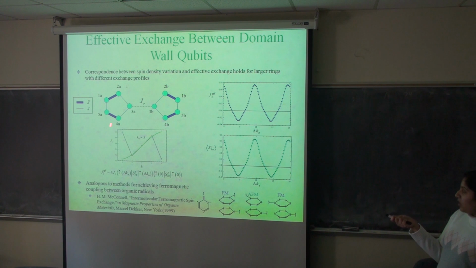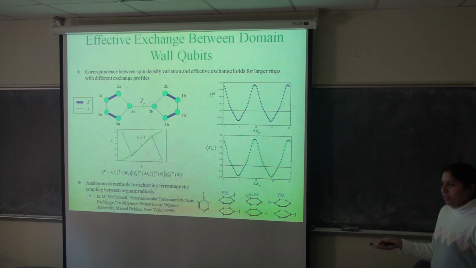I guess another possibility is, you don't have to have just this one coupling. That's not a requirement for effective ferromagnetic exchange. You can sum the terms, and if it still gives rise to effective ferromagnetic exchange, you can get that result. That's actually a result from the spin cluster qubit work: you can add that 4A, 3B coupling, but it will only make a slight change to the effective spin-spin interaction between the two cluster qubits. You don't have to have just this one interaction.